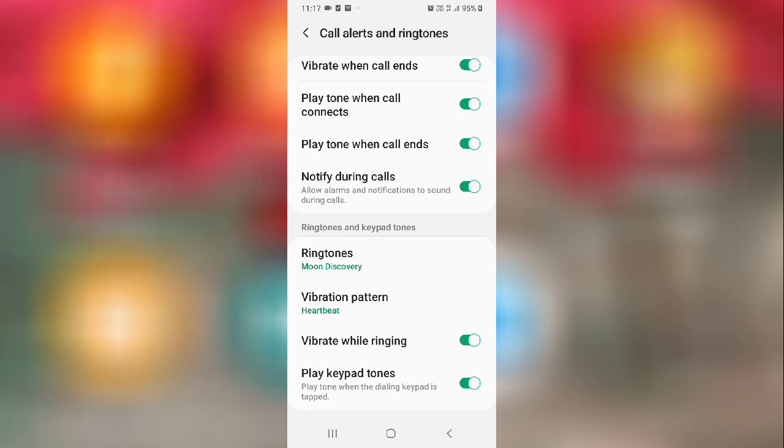Here, notify during calls. It allows alarms and notifications to sound during a call. So whenever you are on a call, talking with someone, if any notification or alarm is ringing, you will hear that sound. Because of that reason, this setting is given.